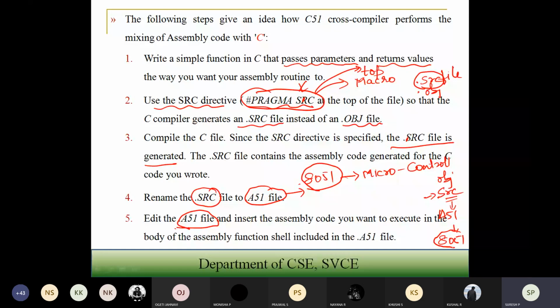You are going to have special keywords to indicate where you have to start and where you have to end the assembly code. If you are using C51, C51 uses the keywords #pragma asm and #pragma endasm to insert the code, to start and to end the assembly code. So whenever you want to start the assembly code, you make use of pragma asm.